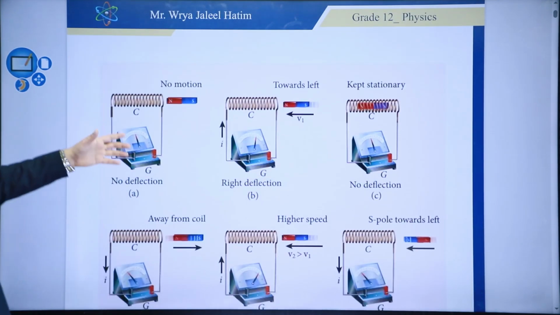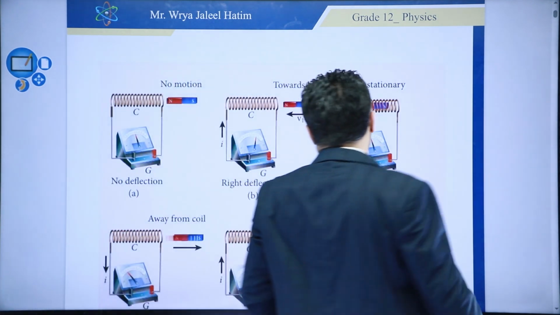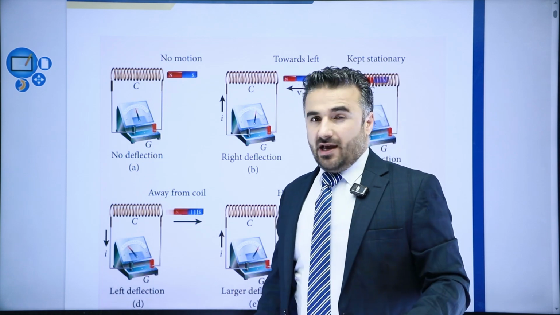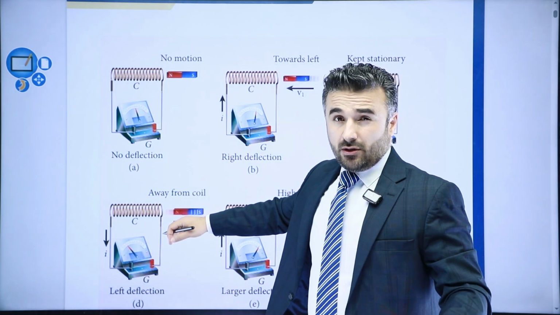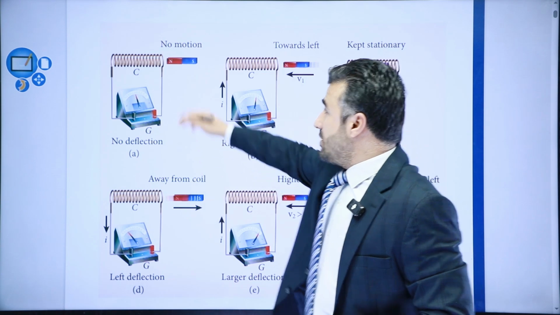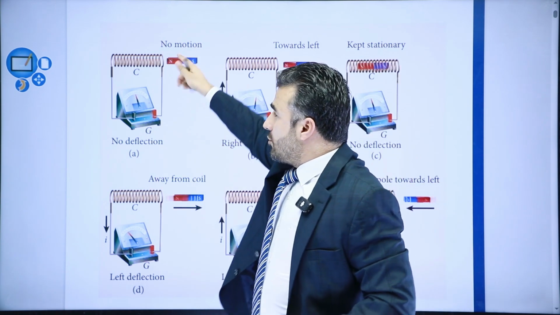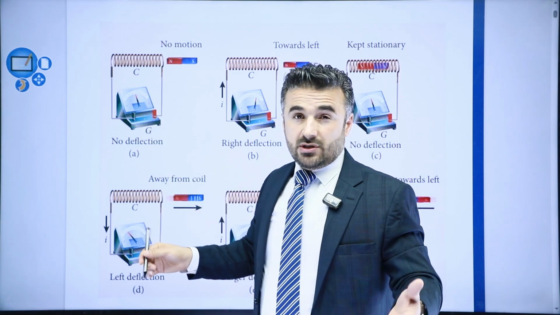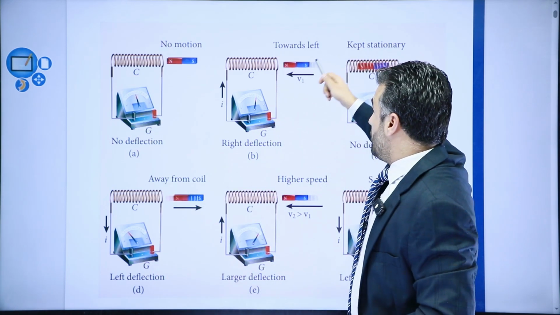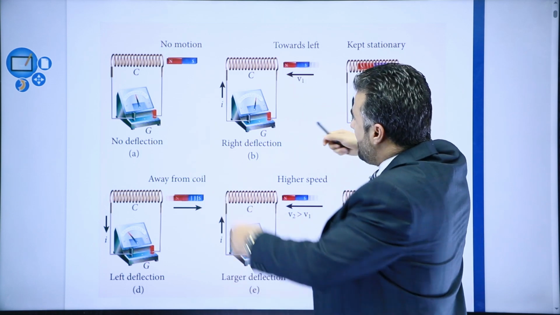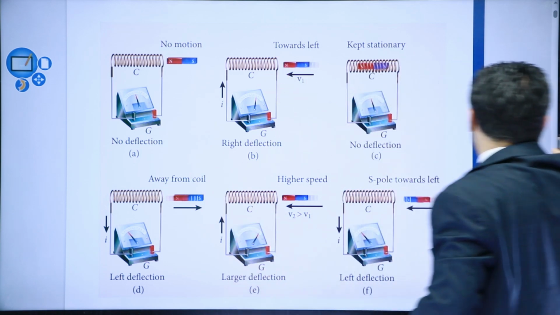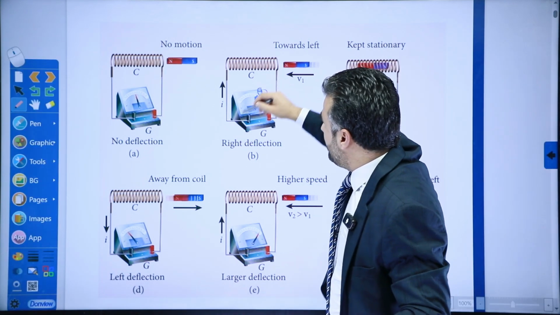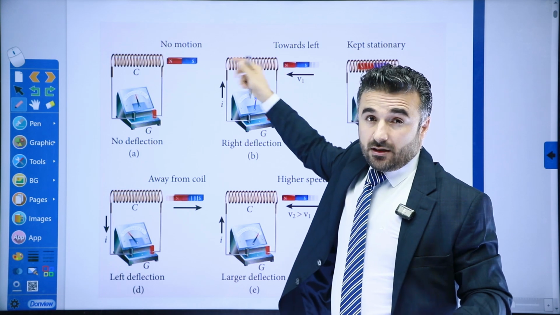And of course, these are more about this, but I can just go through this one real quick since I've already mentioned it. Imagine there is a magnet, there is a coil, there is no motion. If there's no motion, the indicator reads 0, indicating that there is no induced electromotive force here. What about this one? Once you move this one towards the left, you can see that this galvanometer needle is shifting to the right. You can call it positive if you like. So that is when we move the magnet closer to the coil.